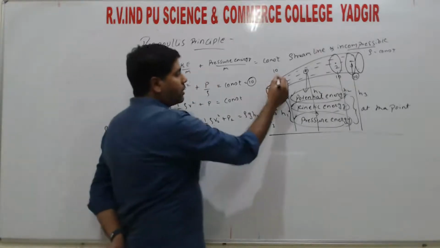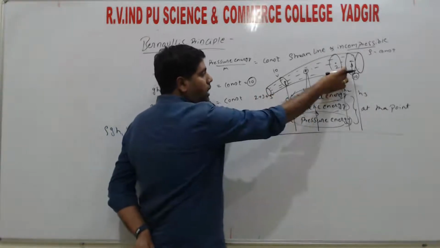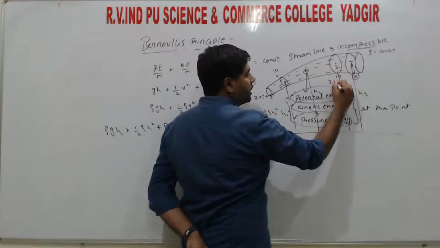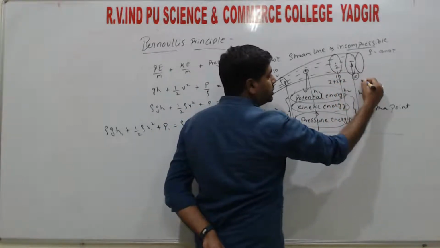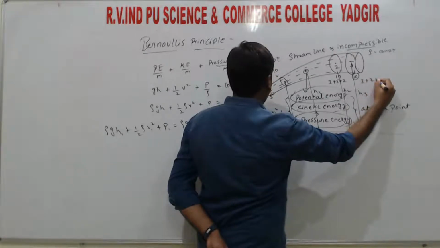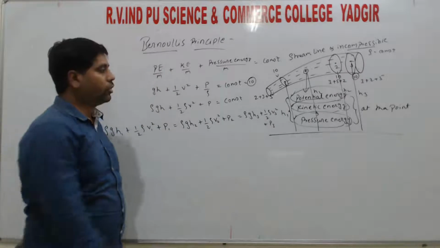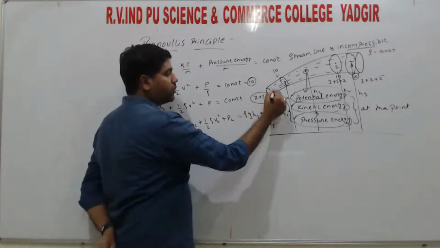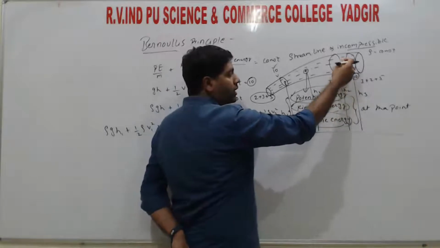So at point 1 it may be 2 plus 3 plus 5. At point 2 it may be 3 plus 5 plus 2. At point 3 it may be 3 plus 2 plus 5, right? So if we add these three, finally we should get 10. So at each point, if we add these three, we get 10.